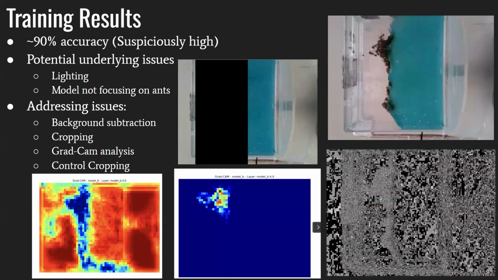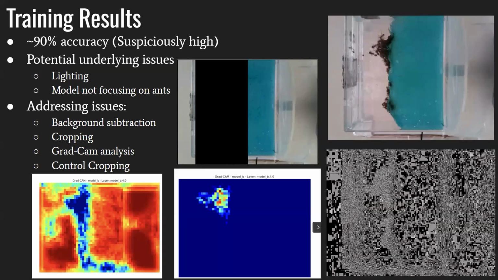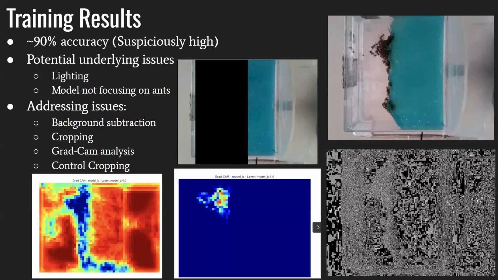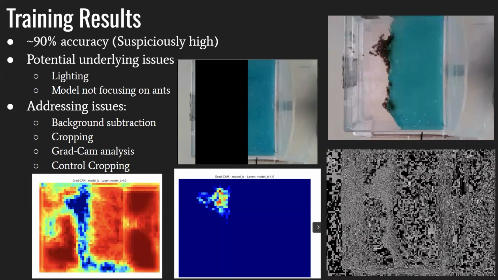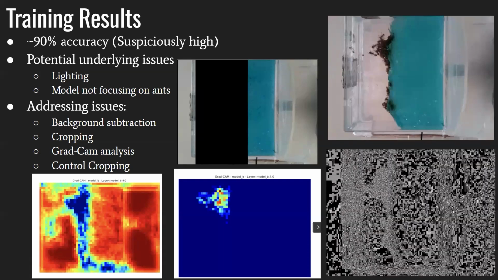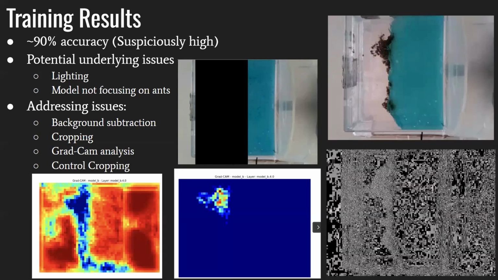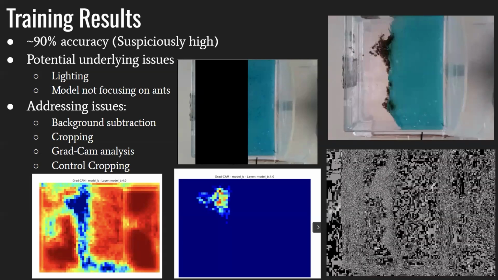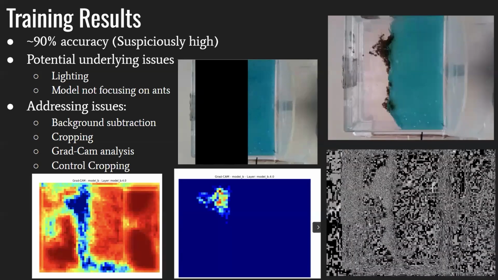So we addressed the issues. We tried to address them through background subtraction, which is like taking differences between past frames. We also did cropping. We cropped out the ants as a control, and we also cropped out the background. As you can see in the Grad-CAM footage, before we crop, the CNN is looking at the background, but after we crop, the CNN is looking at the ants, which is a marked improvement. That's just an image of the noise in the ant data, which is really weird.